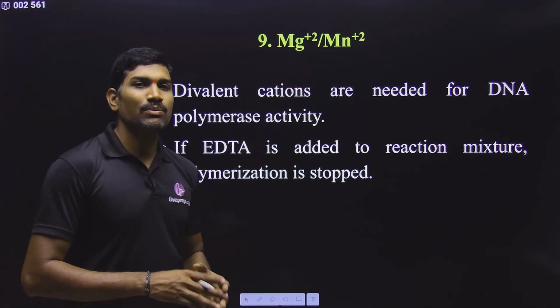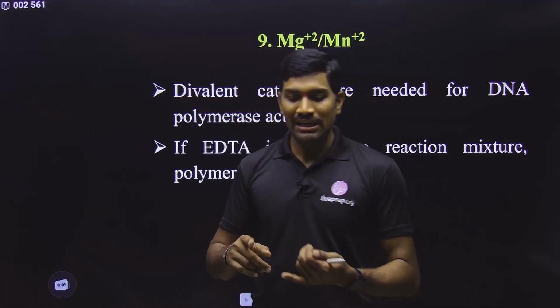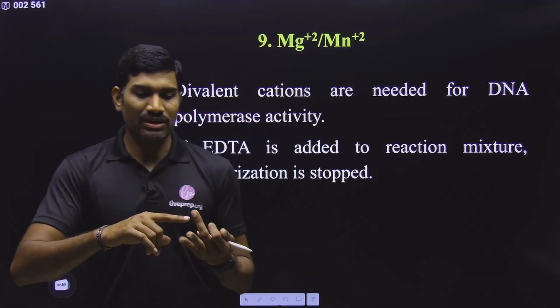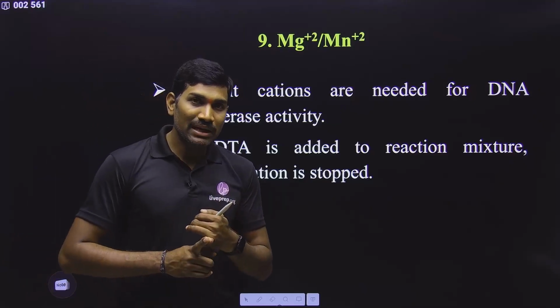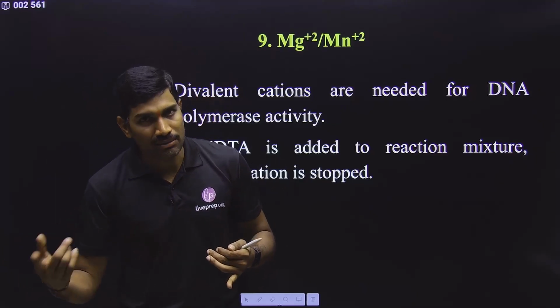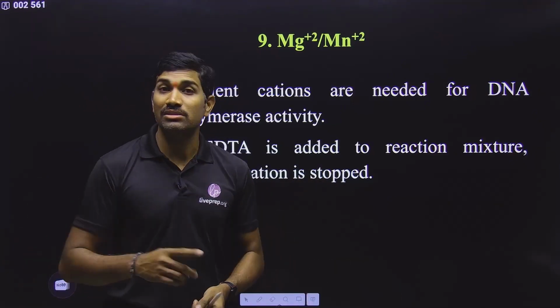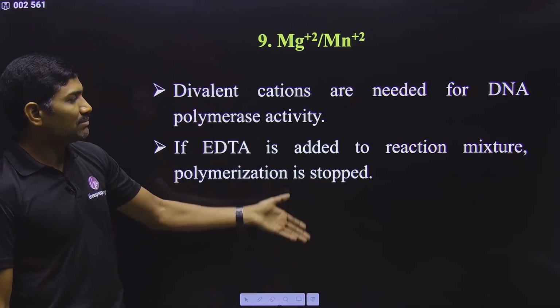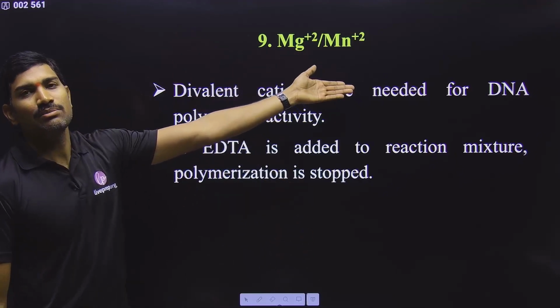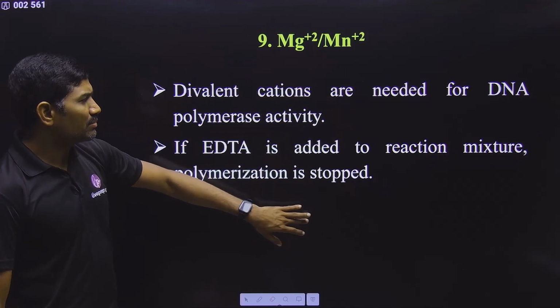And the DNA polymerases that we are studying here are DNA dependent DNA polymerases, because they use DNA as the template for the synthesis of DNA. DNA template for synthesis of DNA. That's why, depending on a DNA template, they are synthesizing DNA, and they are called DNA dependent DNA polymerase. This name also they have mentioned in NCERT. So please remember this. And these DNA polymerases require Mg+2 or Mn+2 for their activity. This point was not mentioned in NCERT.